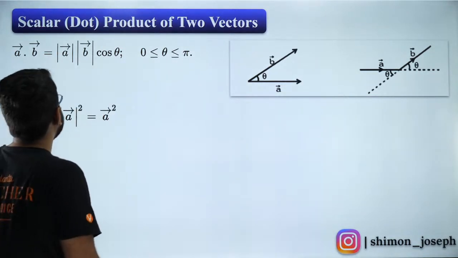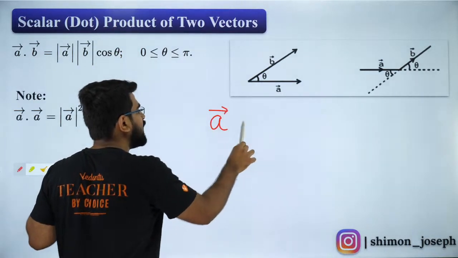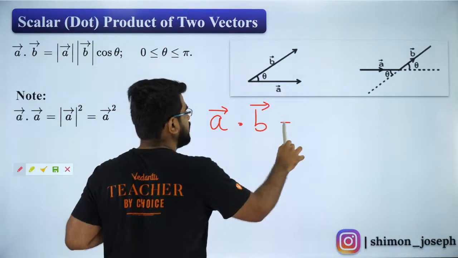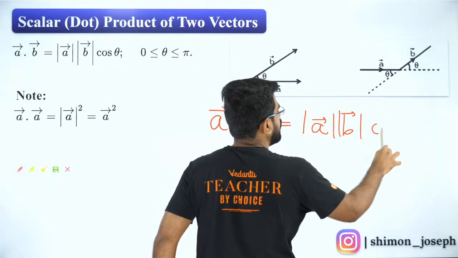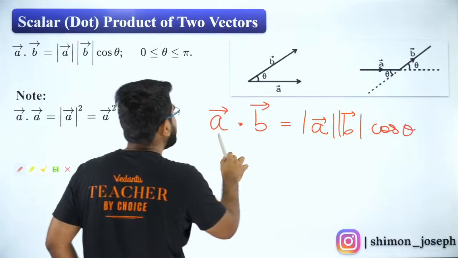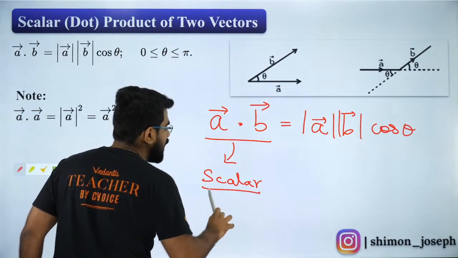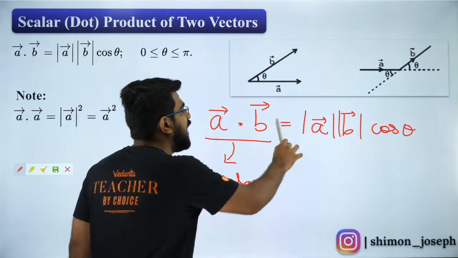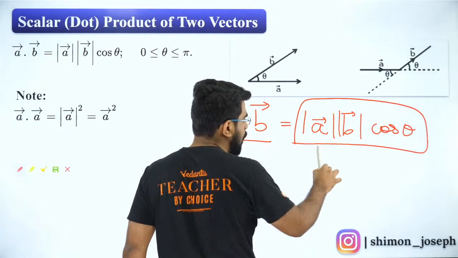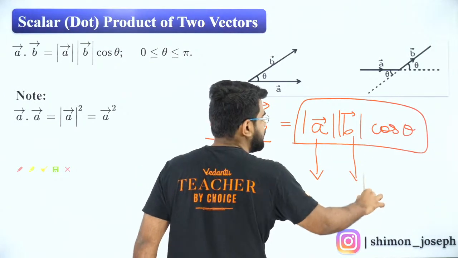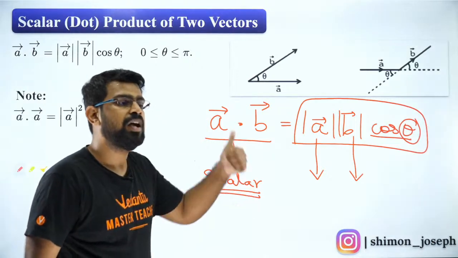So the first thing which I want to teach you is your dot product. So when you have two vectors, let's say A vector and B vector, what is the dot product of both of them? That is nothing but mod A times mod B into cos of theta. So dot product will always give you a scalar quantity, and that quantity's magnitude is mod A mod B cos theta. Mod A is magnitude of vector A, mod B is magnitude of vector B. Cos theta, theta is the angle between these two vectors. Are you all clear?